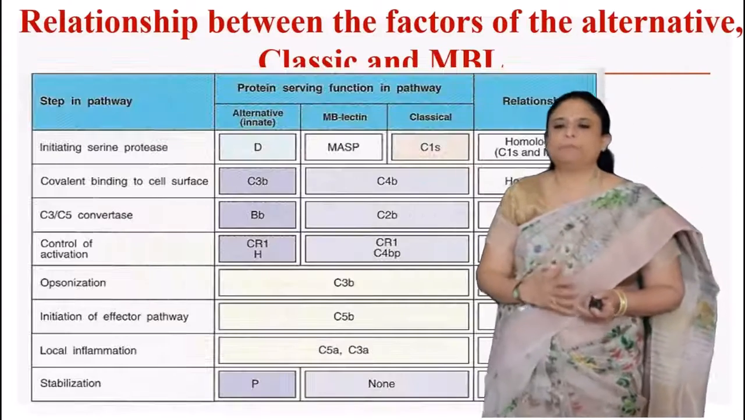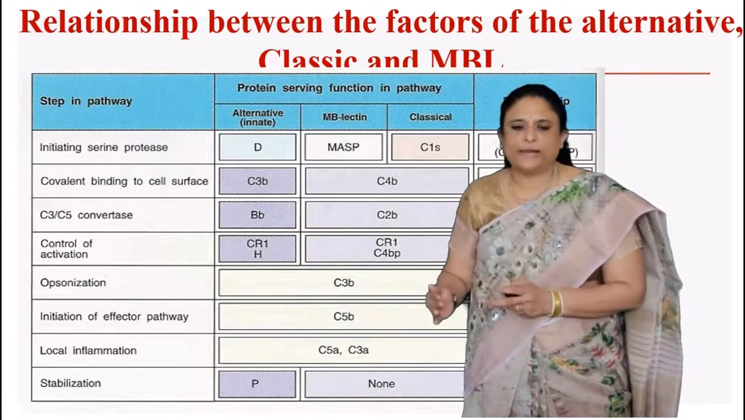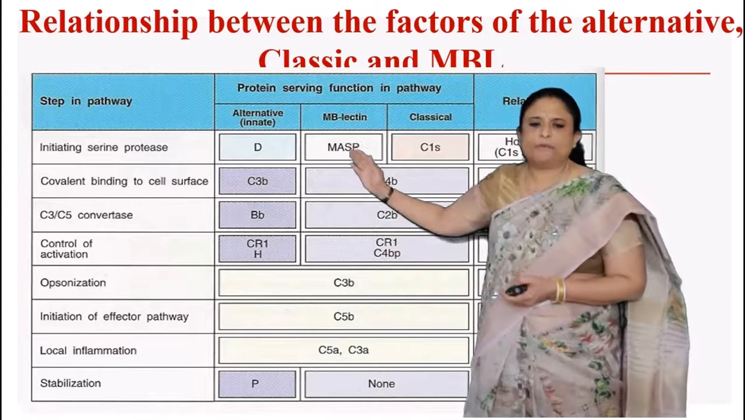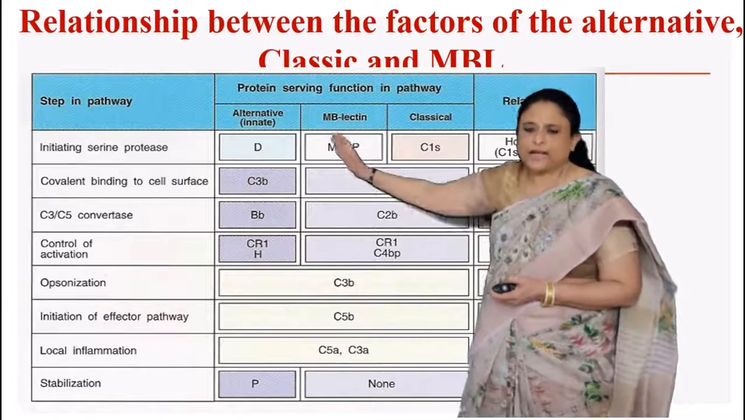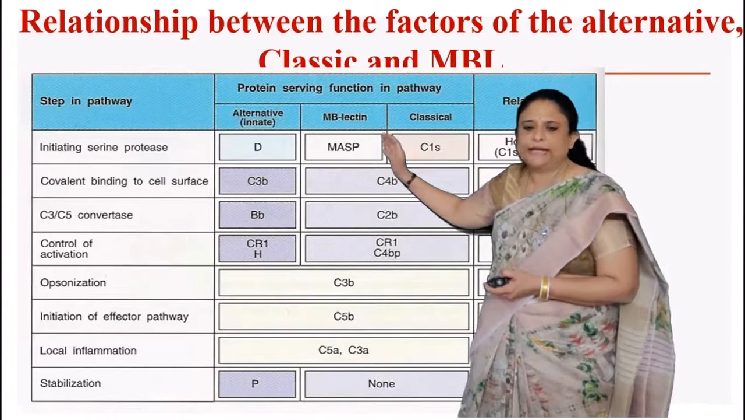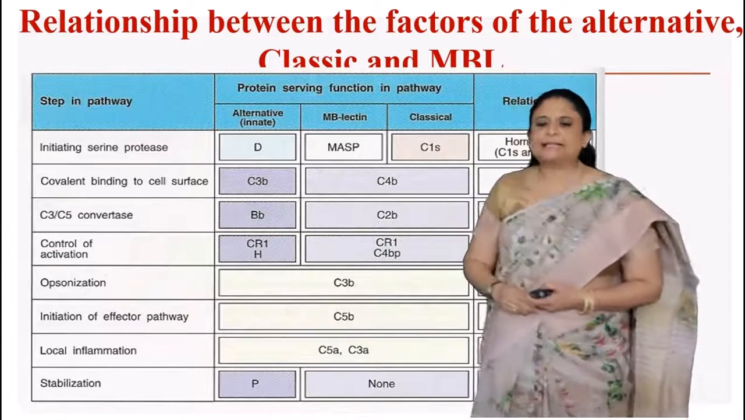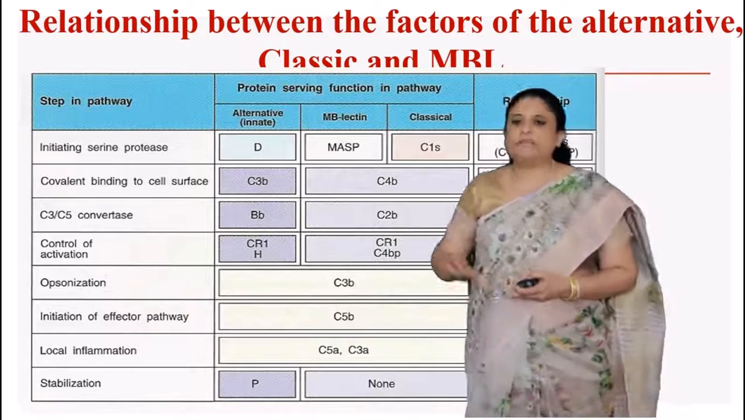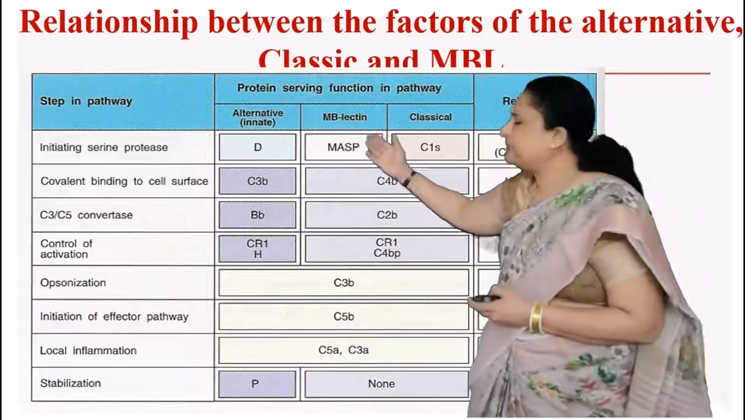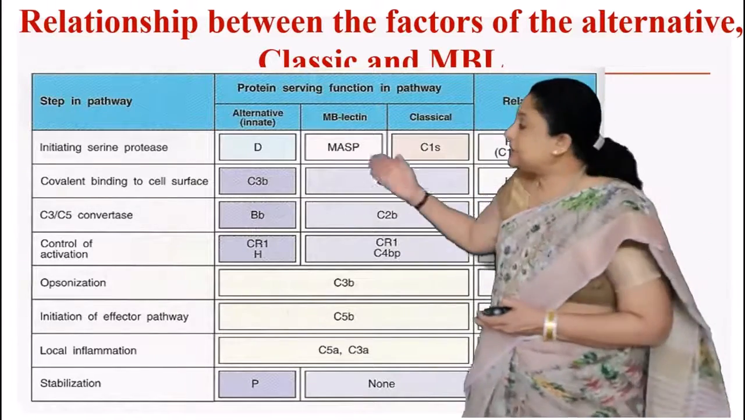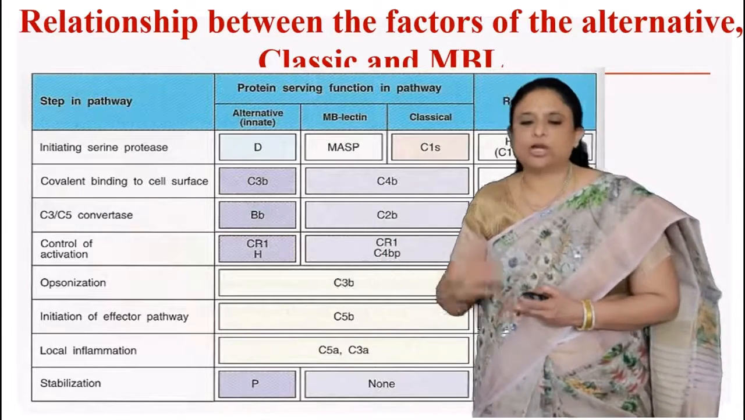Now coming to the relationship between the factors of the alternate, classical and mannan-binding lectin pathways. Coming to the initiating serine proteases: in the alternate pathway, it is factor D. In the mannan-binding lectin pathway, it is MASP, that is, mannan-binding lectin serine proteases, whereas in the classical pathway, it is C1s, which is homologous. Now coming to covalent binding to the cell surfaces, we have C3b in the alternate pathway, and C4b in both the mannan lectin as well as the classical pathway, which are again homologous.